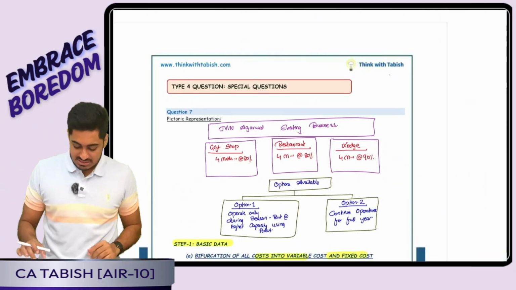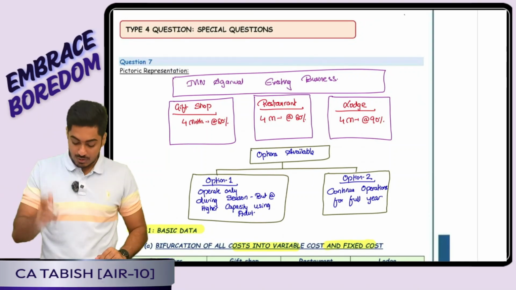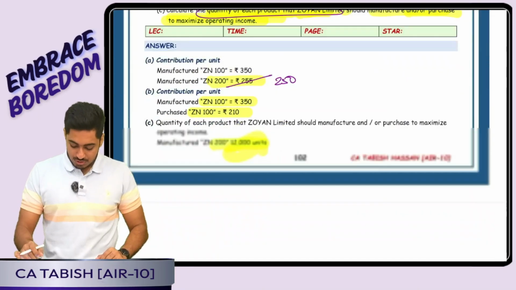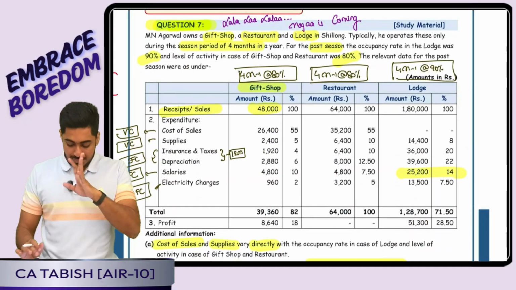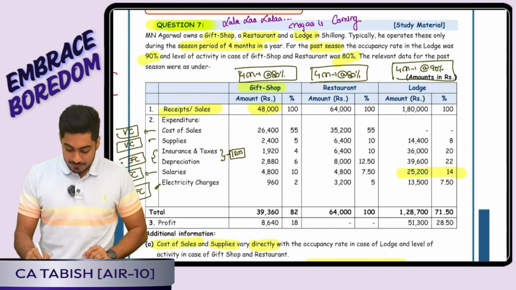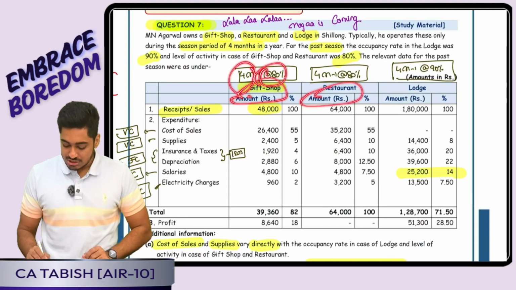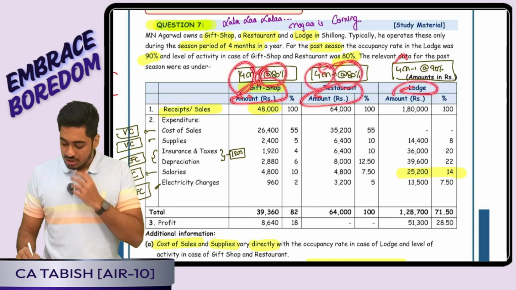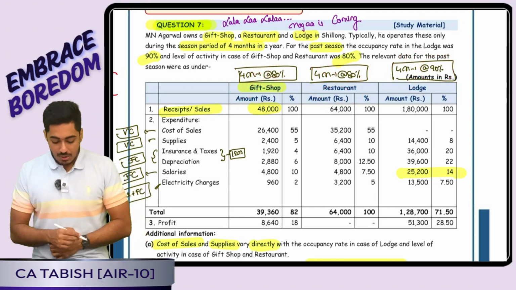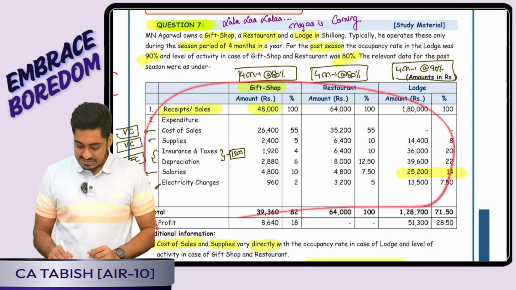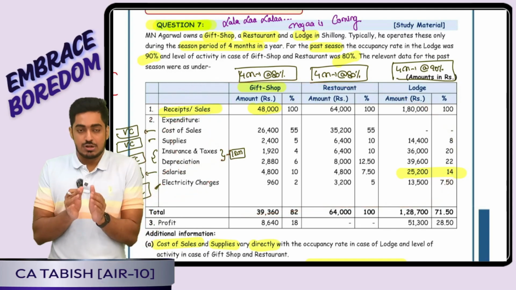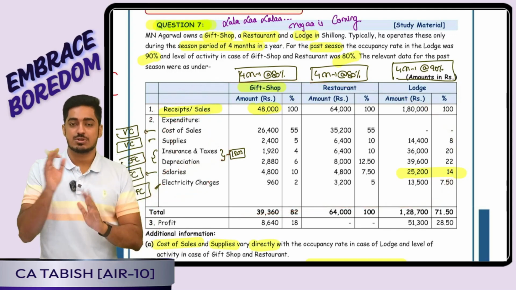Then question number 7, the final question, was MN Agarwal. Yes, a beautiful question it was. They have 3 businesses. Firstly, a gift shop, which operates for 4 months at 80%. Restaurants for 4 months at 80%. Lodge for 4 months at 90%. Now all my data, sales is given, some costs are given as variable, some as fixed. In the fixed also, some fixed cost is for 4 months, some for the full year.